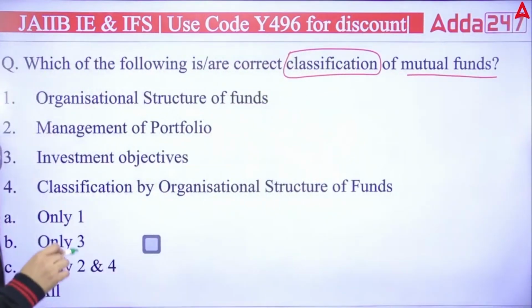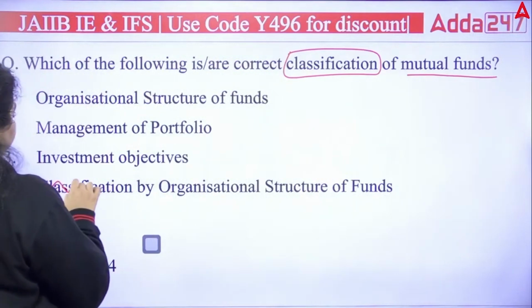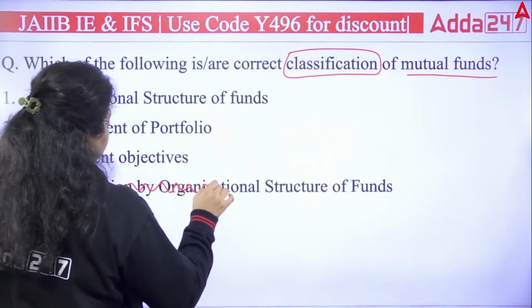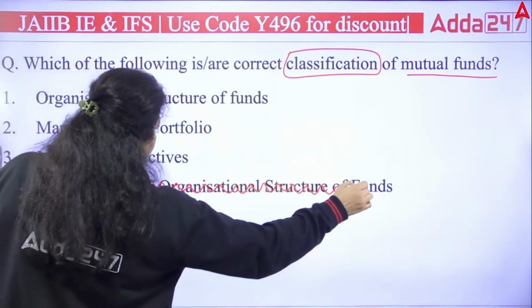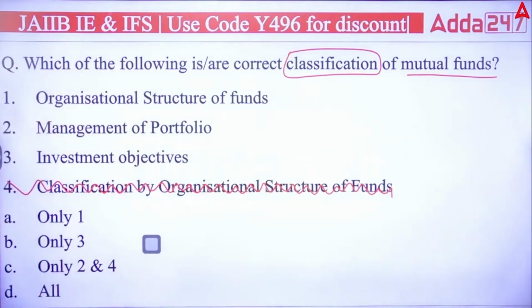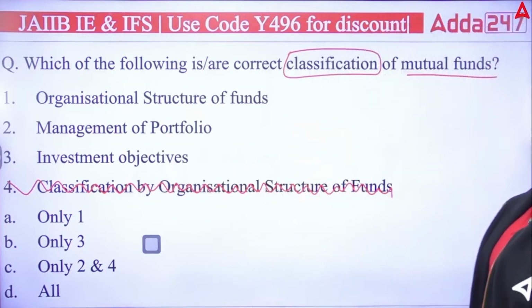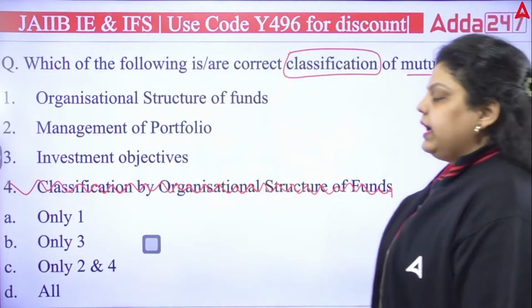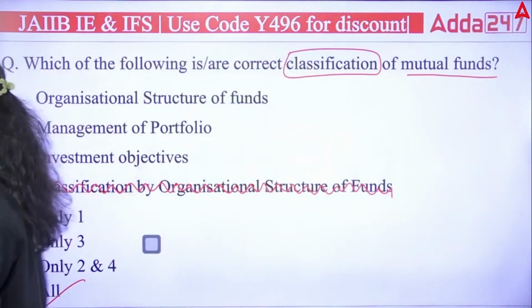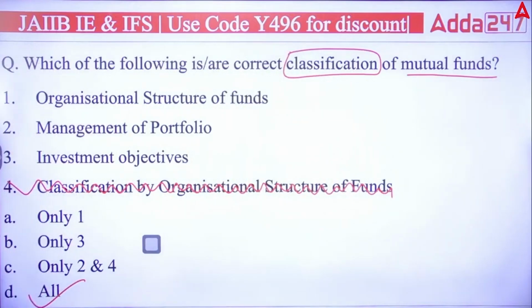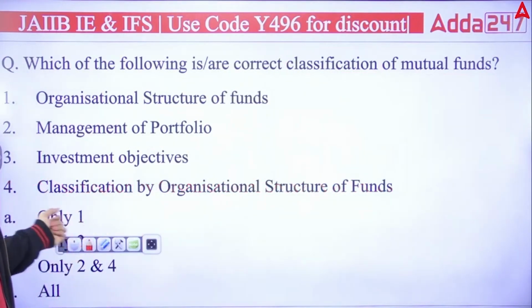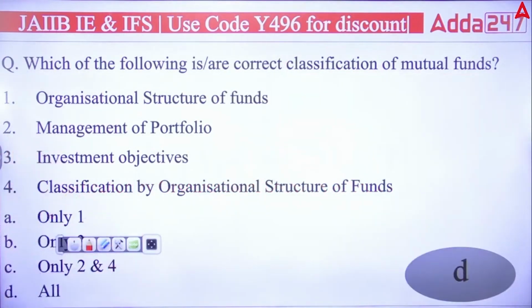One is also on the basis of maturity, like open-ended and close-ended mutual funds, which is also available. So now you have to answer out of first, second and third, which of the following is actually the right classification of mutual funds. A, B, C or D. Only one, only three, only second and four, or all? And the answer is all of the above. So all three are classifications of mutual funds in the Indian economy.